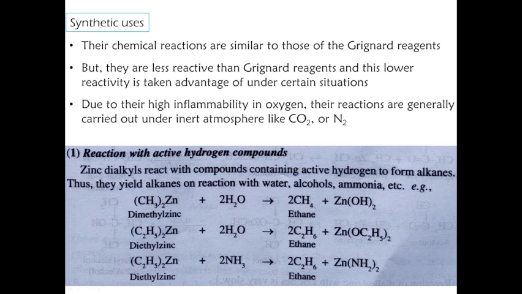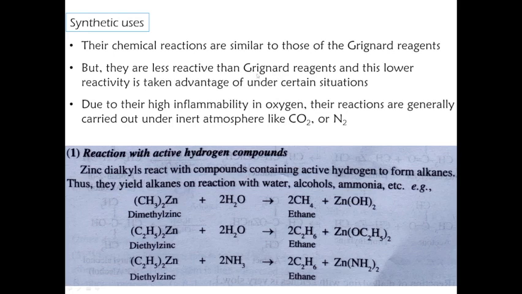What are the synthetic uses of dialkyl zinc or organometallic zinc? Their chemical reactions are similar to those of the Grignard reagents, but they are less reactive than Grignard reagents, and this lower reactivity is taken advantage of under certain situations.